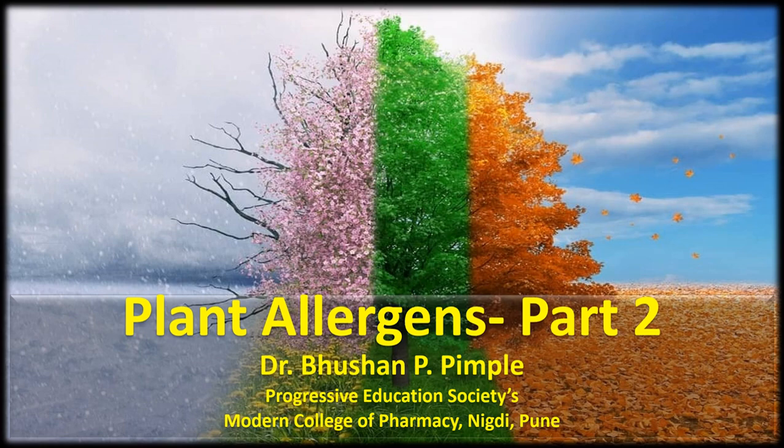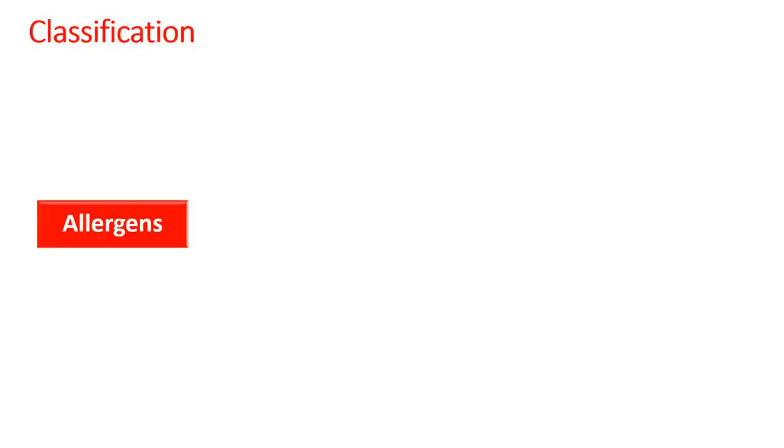In this video, we will be discussing the classification of plant allergens. Plant allergens are basically classified on the route of their administration or route of their entry into the body.